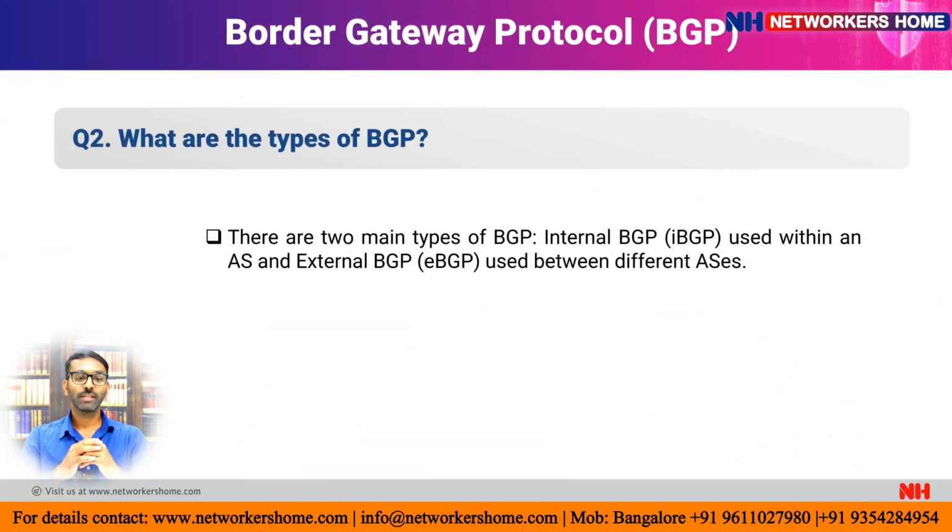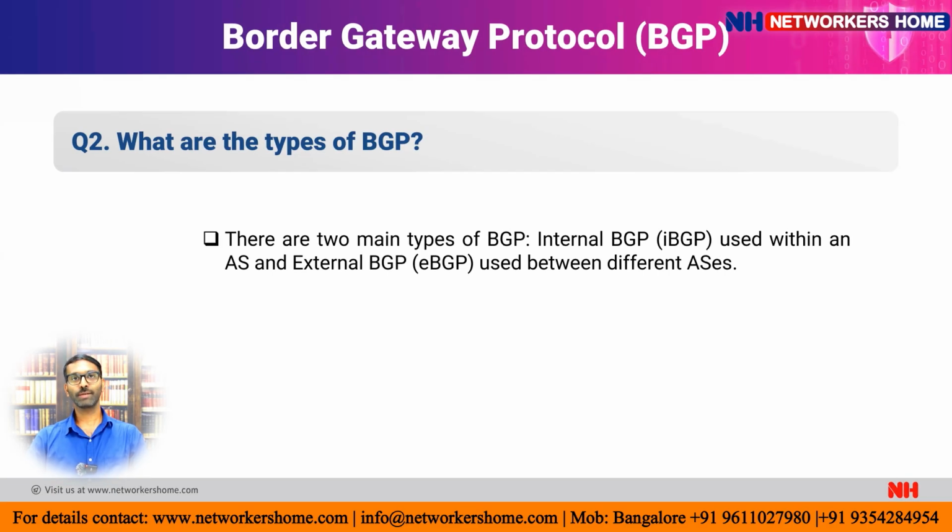The second question is, what are the types of BGP? Majorly we have two types in BGP. The first one is iBGP and the second one is eBGP. iBGP stands for Internal Border Gateway Protocol, and the second one is eBGP, External Border Gateway Protocol. iBGP exchanges routing information within the same AS, and eBGP is used to send routing information between different ASs. So these are the two different types of BGP.